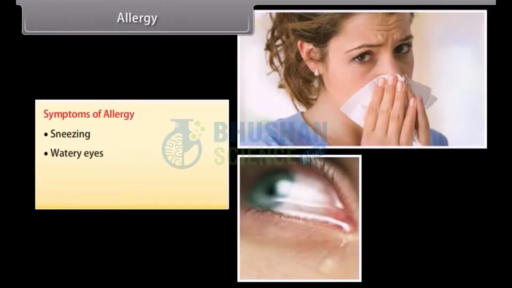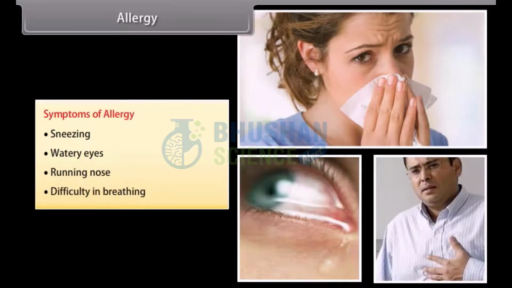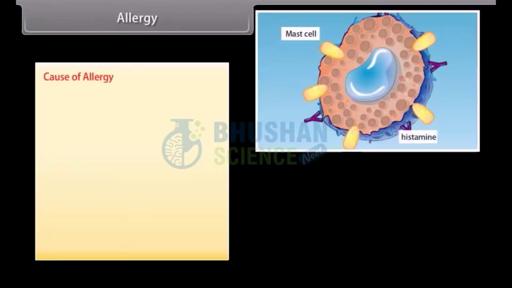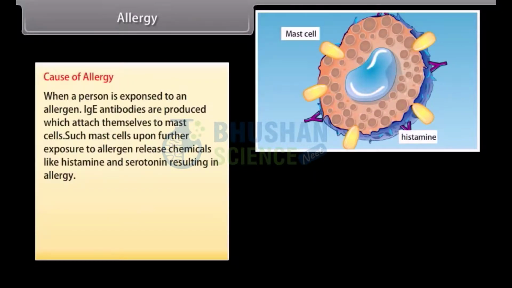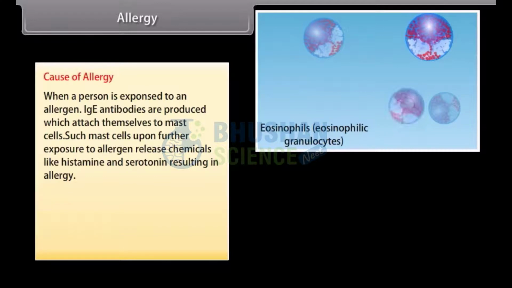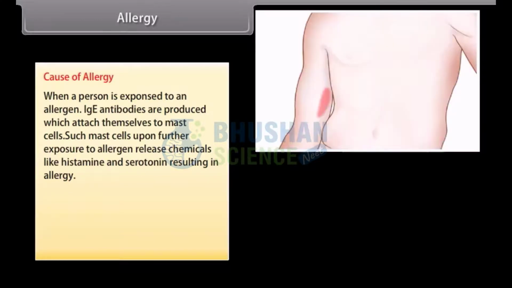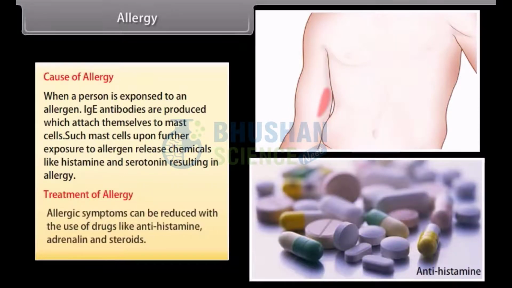Symptoms of allergy: sneezing, watery eyes, running nose, difficulty in breathing. Cause of allergy. When a person is exposed to an allergen, IgE antibodies are produced which attach themselves to mast cells. Such mast cells, upon further exposure to the allergen, release chemicals like histamine and serotonin, resulting in allergy. Treatment of allergy. Allergic symptoms can be reduced with the use of drugs like antihistamine, adrenaline, and steroids.